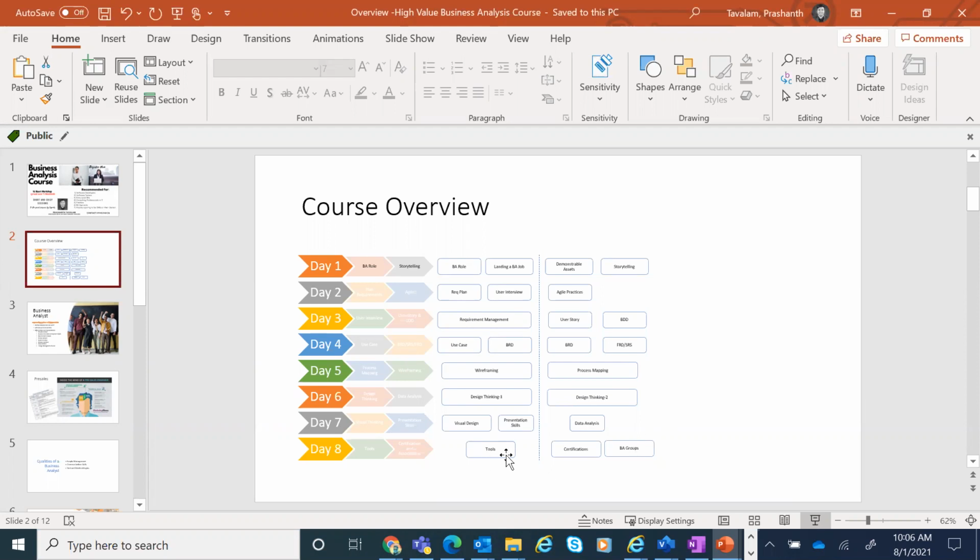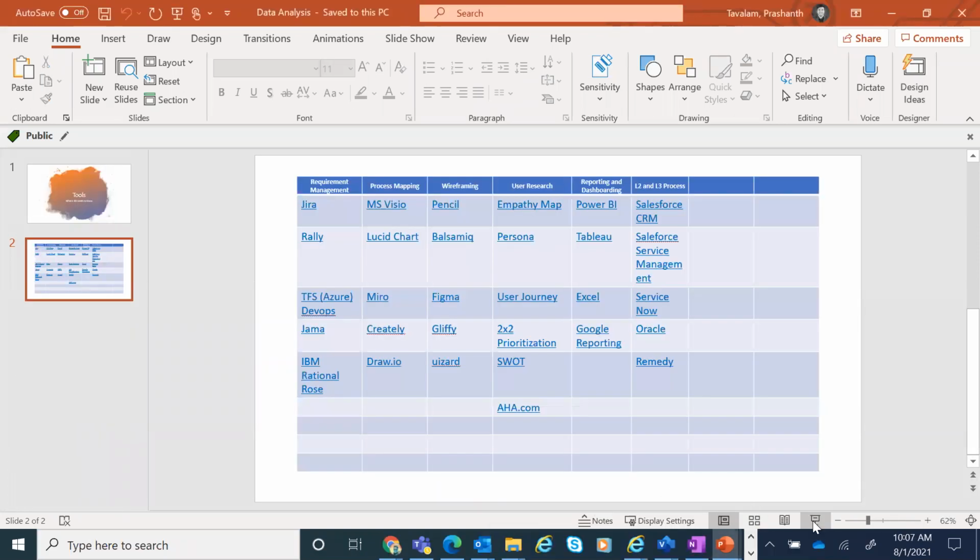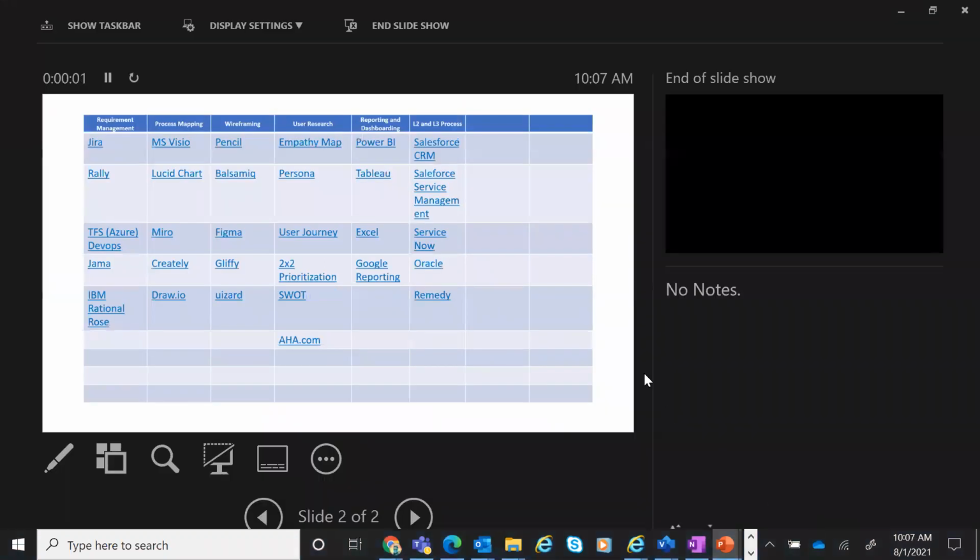So today we'll talk about tools, then certification, BA groups. So let me start with the slide on tools. Now let me know, folks, if you are aware of any of these tools. Have you come across any of these tools?